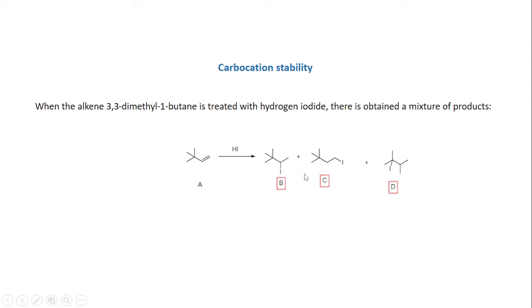What we see is that B is coming from a secondary carbocation generation, C is coming from a 1 degree carbocation generation, and D is coming from the carbocation which was there initially for B. There is a methyl migration to form a more stable 3 degree carbocation, and then the corresponding nucleophilic attack gives us the product D. So this is how these three form. Now D is the major product because it comes from the 3 degree stable carbocation, and then the order will be B and then C.